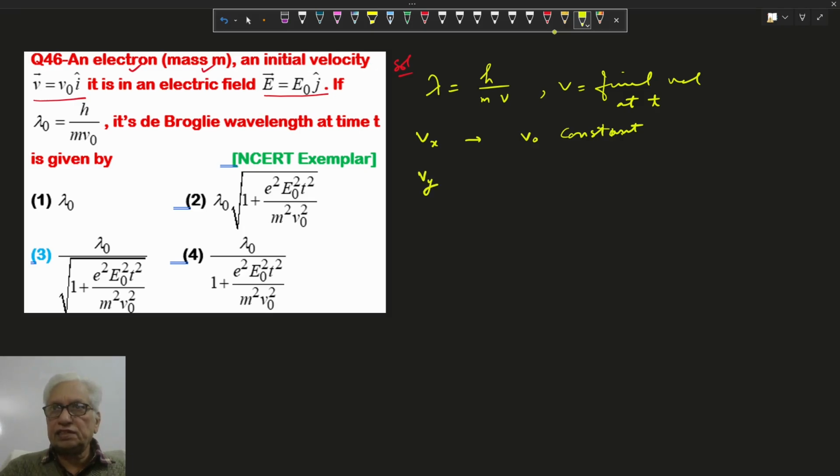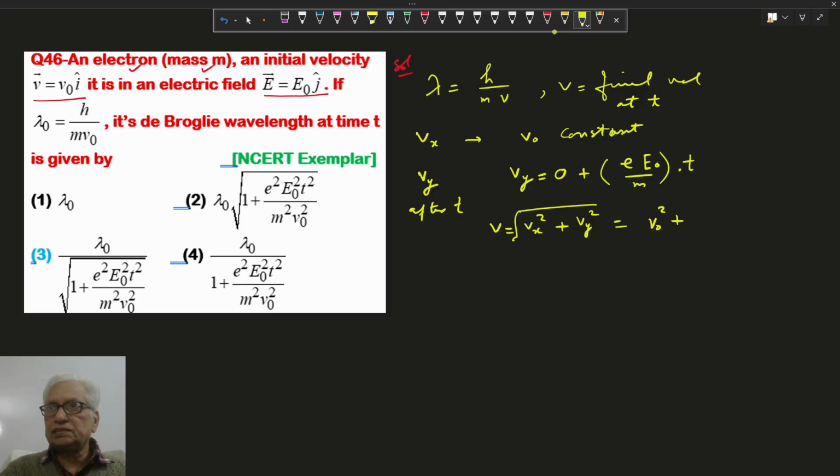So velocity in y after time t using first equation: Vy equals initial velocity 0 because it is moving along the x-axis, plus at. Acceleration is force by mass, that is eE0 by m, and t is the time. So the final velocity is root of Vx square plus Vy square, the resultant velocity: root of V naught square plus e square E naught square t square upon m square.